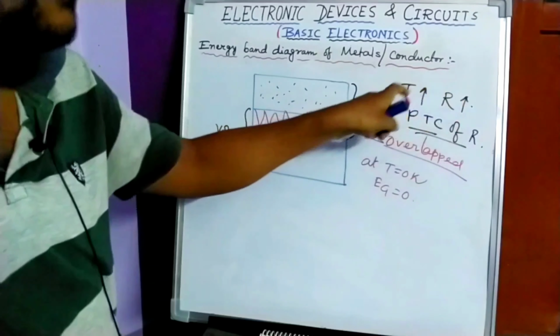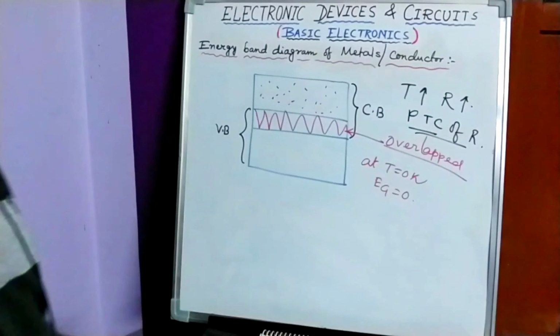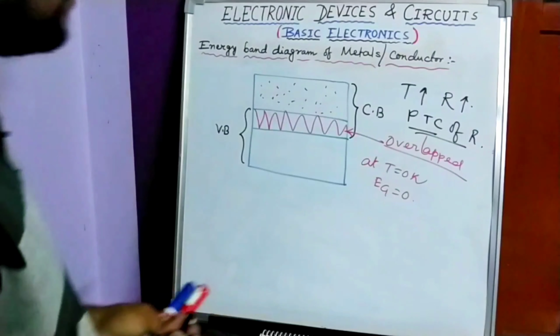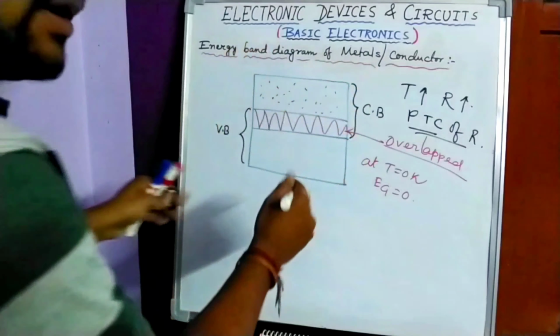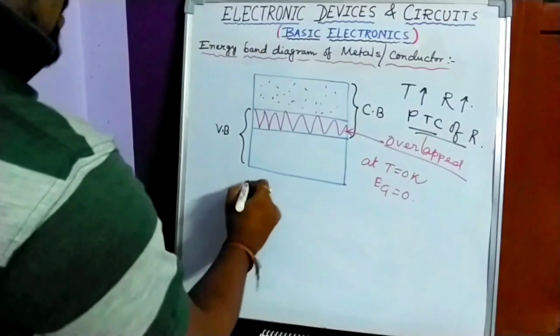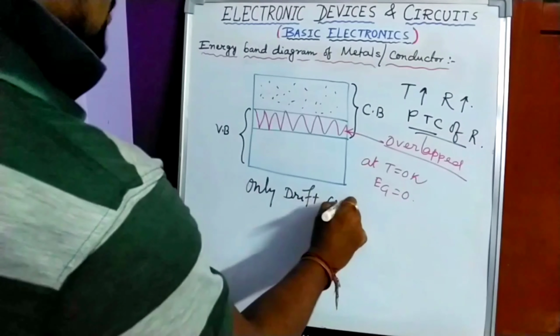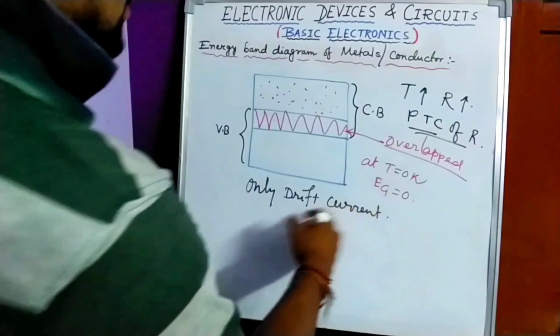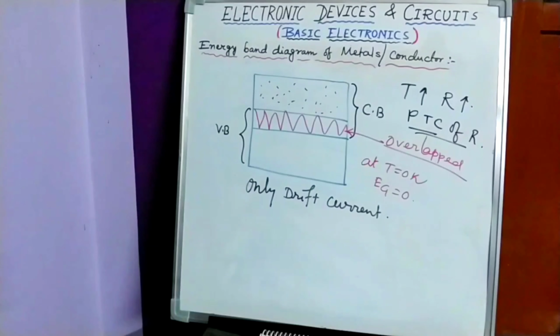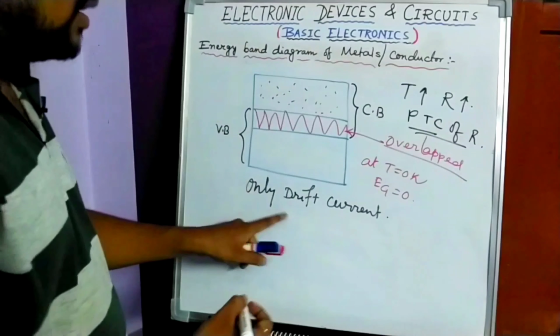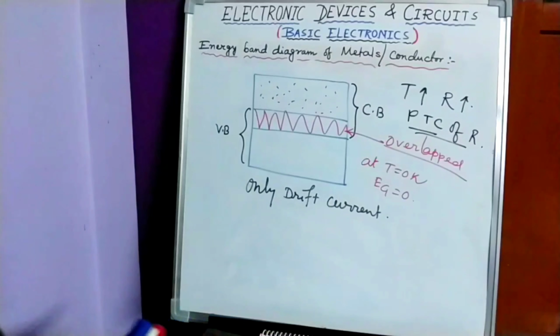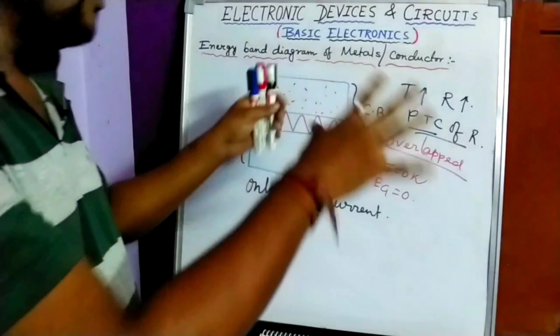That means if temperature increases, resistance also automatically increases, in case of a conductor. The second point, in case of a conductor only drift current is present. But in case of a semiconductor, drift as well as diffusion current is present, right? In a conductor only drift current is present. Please remember these few points of the energy band diagram of metals and conductors.